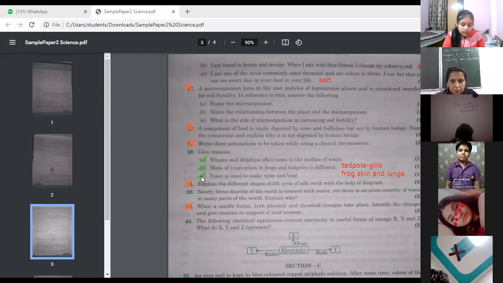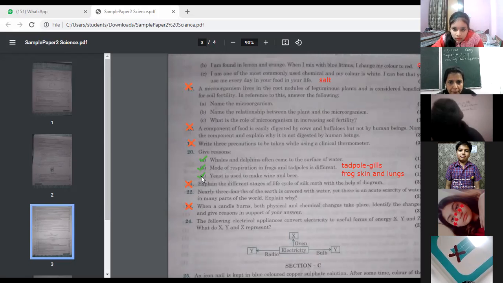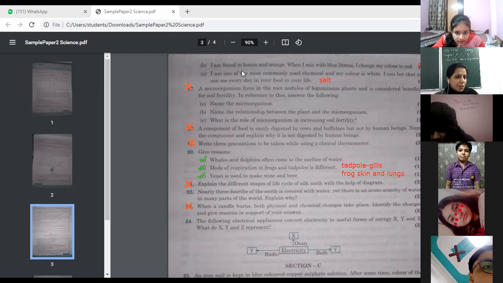Okay. Children, keep on writing the answers. We are discussing the questions, but I want each one of you to write down the answers. Now, 22nd number. Nearly 3/4 of Earth is covered with water. Yes, there is an acute scarcity of water in many parts of the world. Explain why. So children, the same question. 3/4 of Earth is covered with water. That's why we are saying there is a scarcity of water. Why is it so?